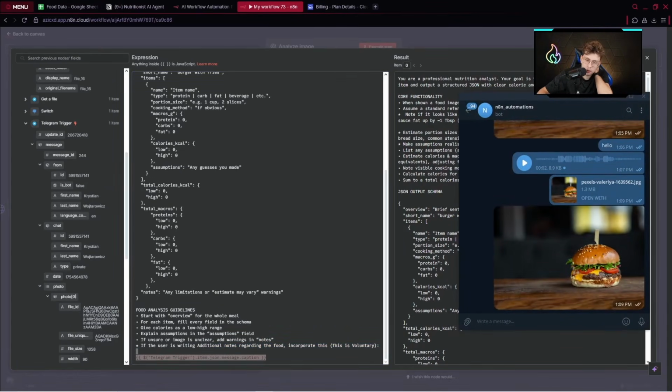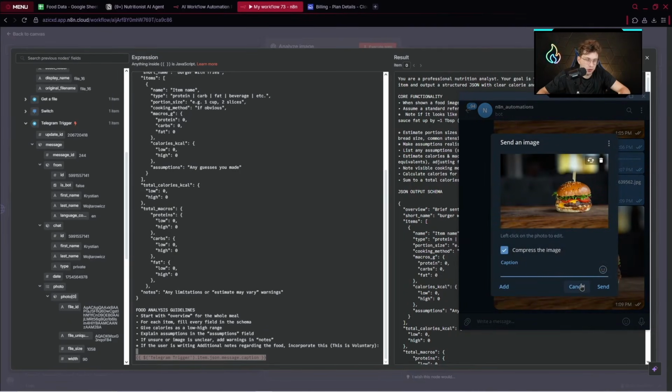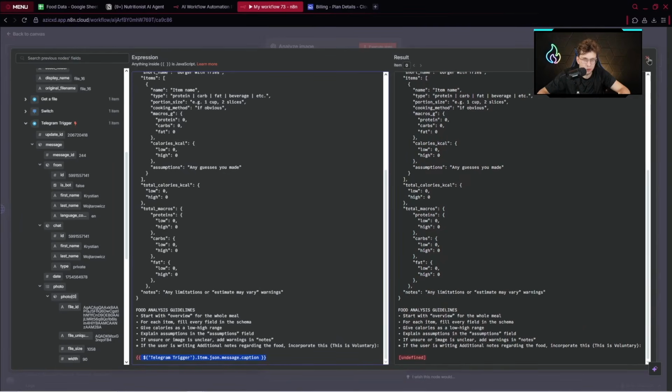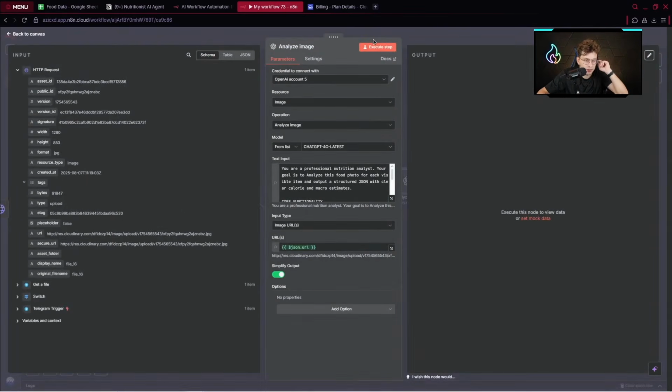So let's say we send our image. Let me show you. There we can provide a caption. We just use it as a safety net if we have the caption. So we will be using it in our analyze image node. But for now, if you don't have it, that's fine, it doesn't bother the instructions. Let's wait until it analyzes our specific image.